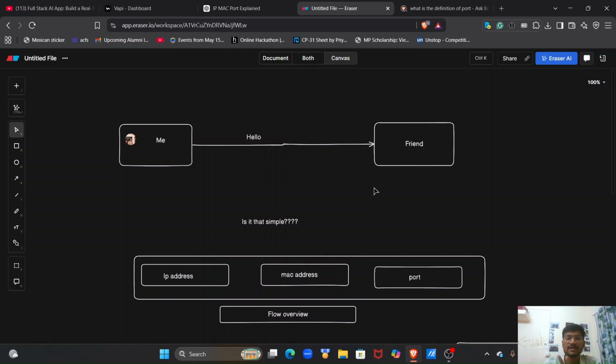So before that, let us understand a few terminologies like IP address, MAC address, and the port. Firstly, I will try to give the technical definition of these three, and after that, I will explain this in simple language. Let's go for the IP address first.